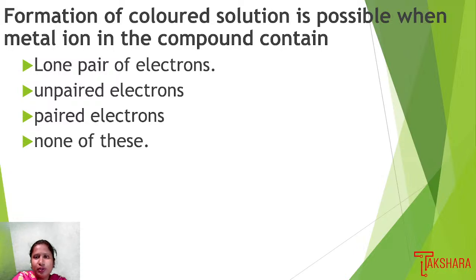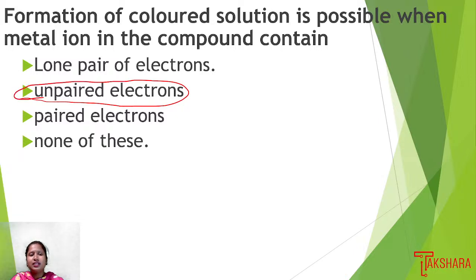Few solutions show color because of the presence of unpaired electrons and also the presence of transition metals. If we observe the configuration of transition metals, there is a presence of unpaired electrons in them, so that solution will become colored. So we can say that unpaired electrons are the right answer.